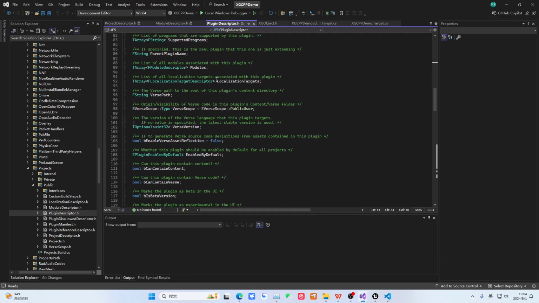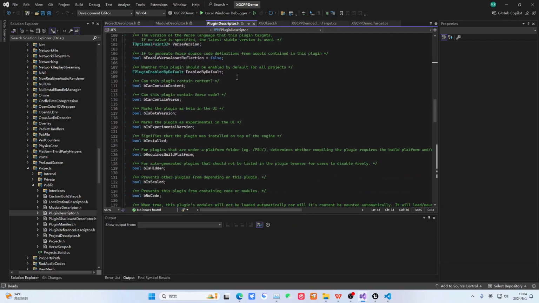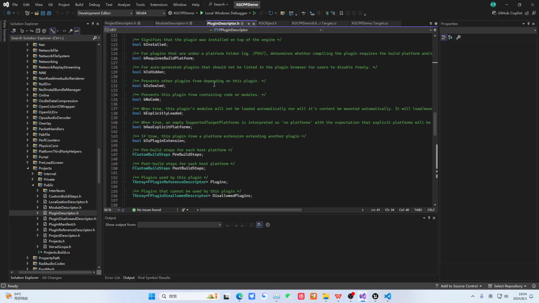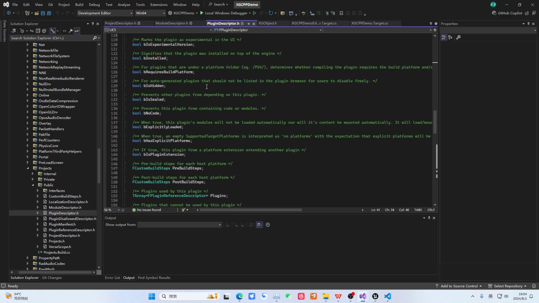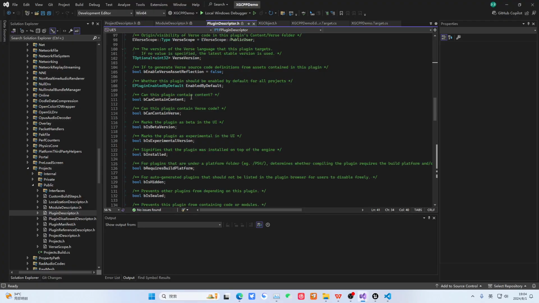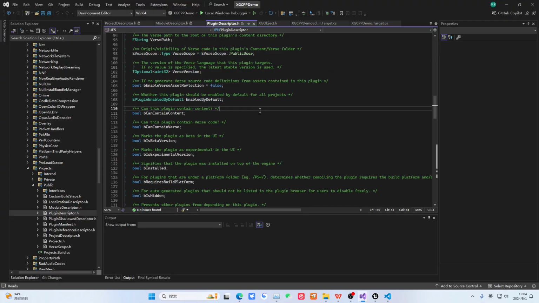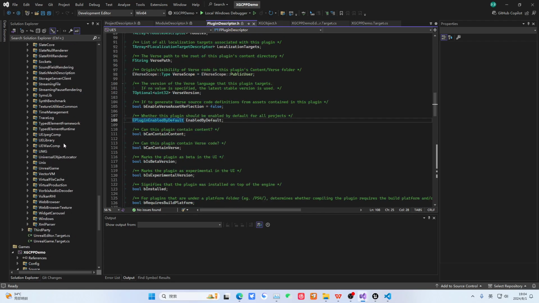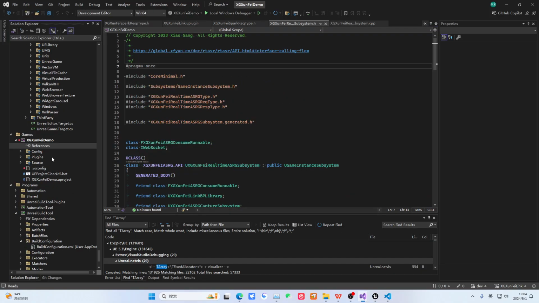Now let me teach you an important piece of knowledge. Sometimes this plugin cannot be used in Blueprint. It might be because this feature is enabled. You need to disable enable by default. Just remove it and it will work. You can see in my plugin, I have done some processing.